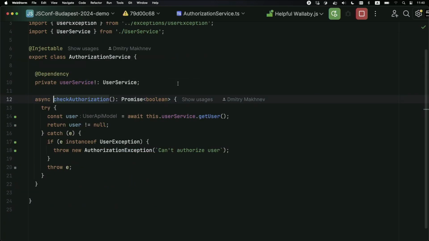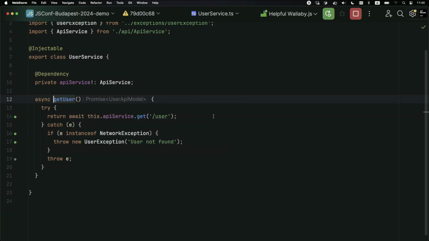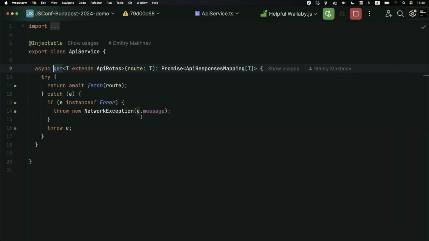Nice. Let's drill down. The same for the user service, and it also speaks with user exceptions. And in the user service and API service, we catch the error, and we wrap this into network exceptions. And what do you feel about it?